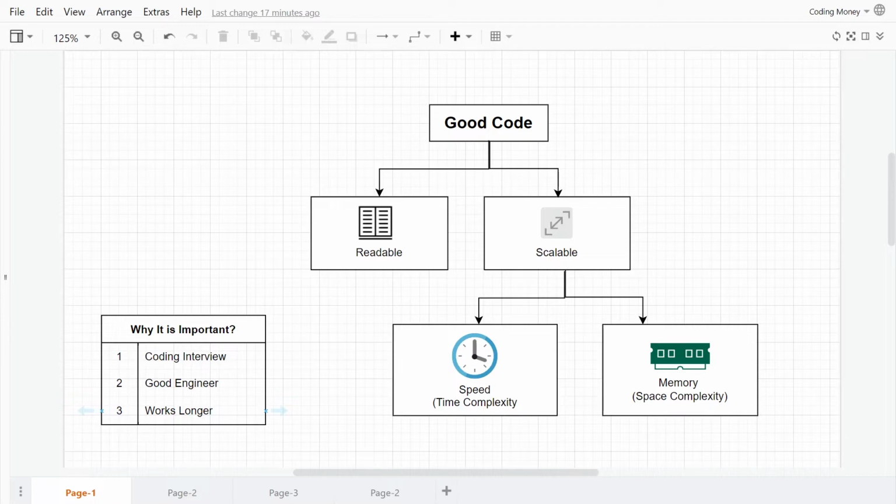Good code works longer. It has a long lifespan. For example, if you have 100 users on your website or app and you write good code, even if you have 100,000 users, your code will still work because you have already thought about making it efficient.